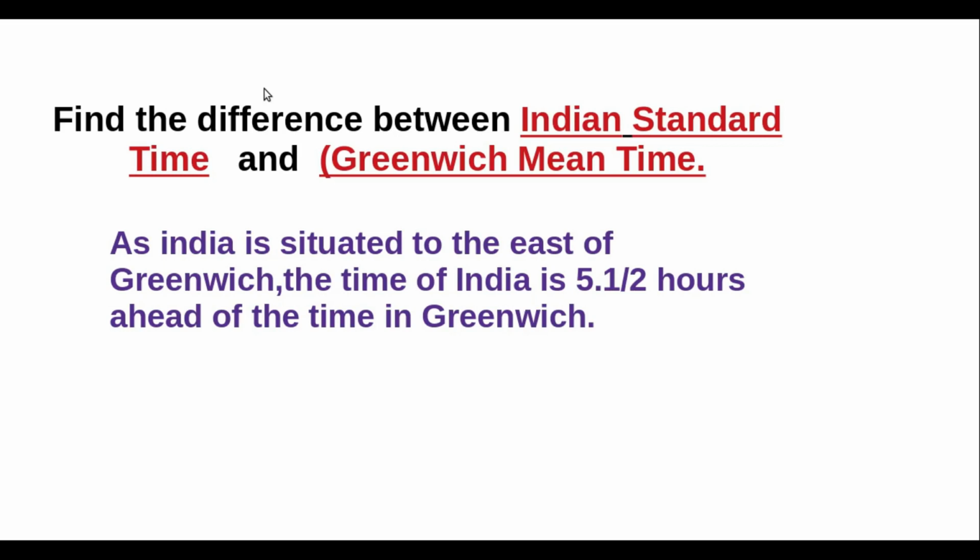Find the difference between Indian Standard Time and Greenwich Mean Time. As India is situated to the east of Greenwich, the time of India is 5.5 hours ahead of the time in Greenwich.